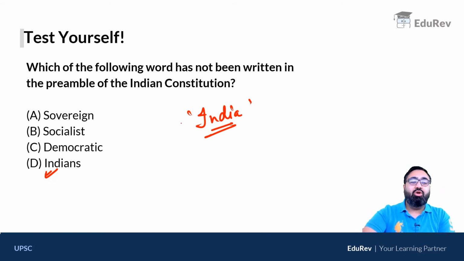Now, I am not saying that you have to remember the preamble, but yes, at least read it 2 or 3 times. At least enough times so that you know which word is in the preamble and which word is not in the preamble. So that if something like this comes up, you can easily solve this.